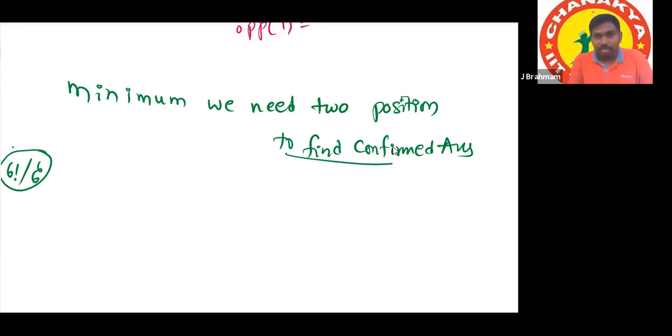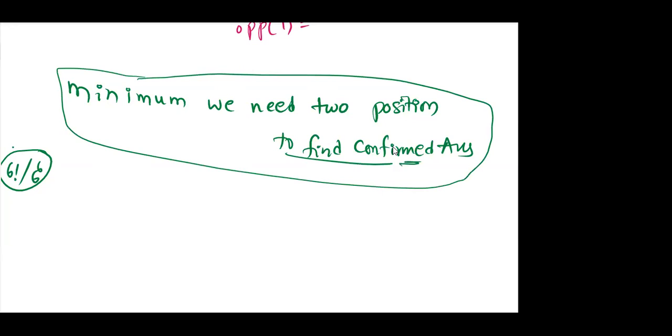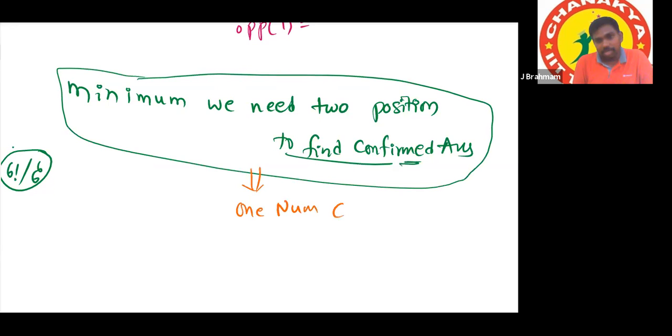Minimum we need 2 positions to find confirmed answers. And what are the 2 positions which are easy for you to confirm, to find all our confirmed answers? The front and top, where only one number is common.